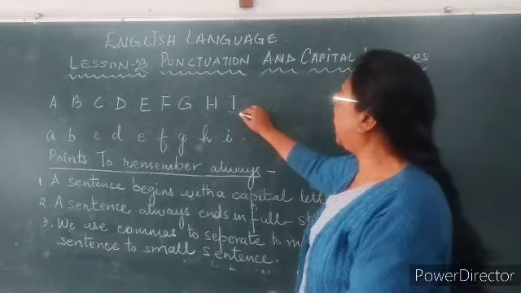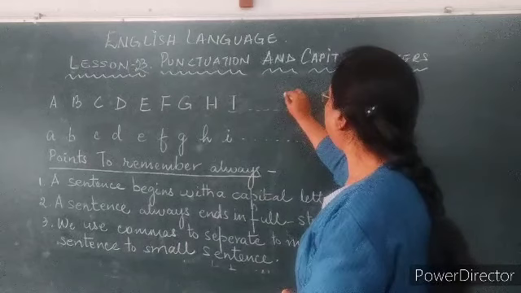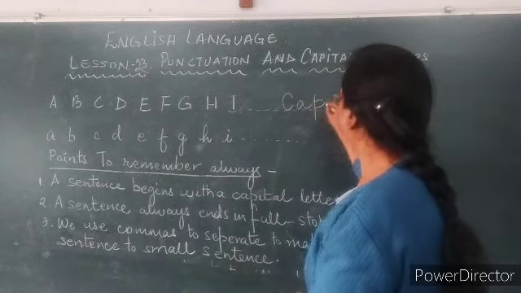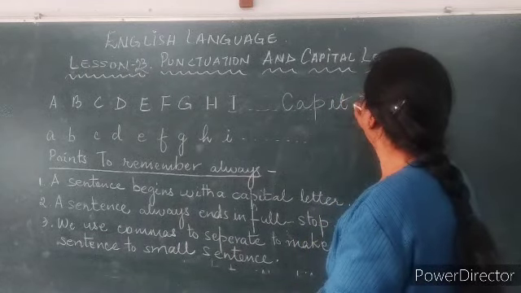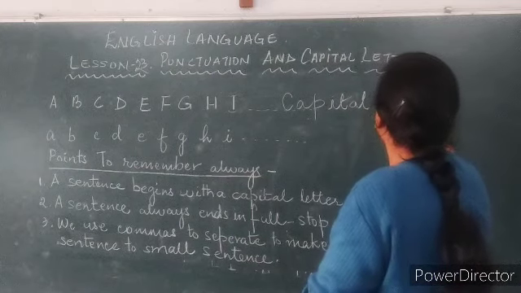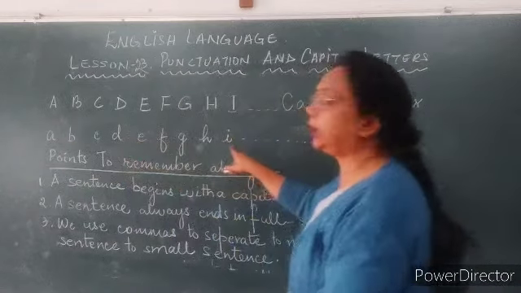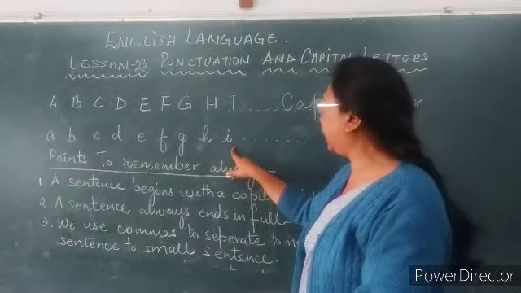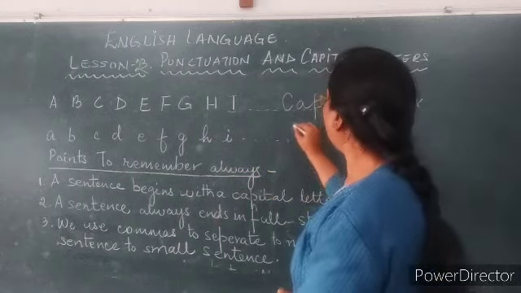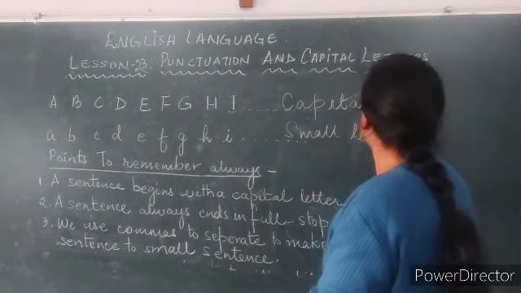A, B, C, D, which we have written in a big block letter, is called capital letters. Next, I have written small a, b, c, d and so on. These are called small letters.